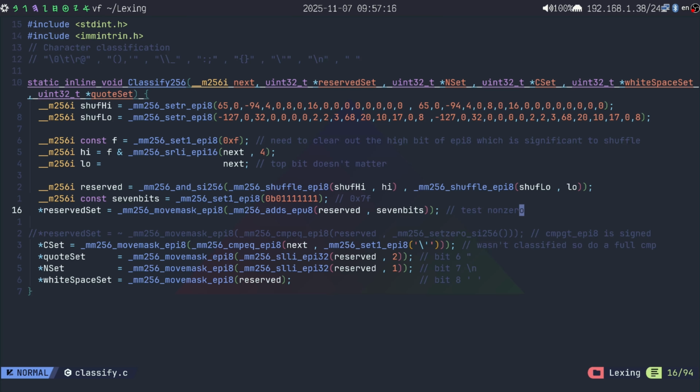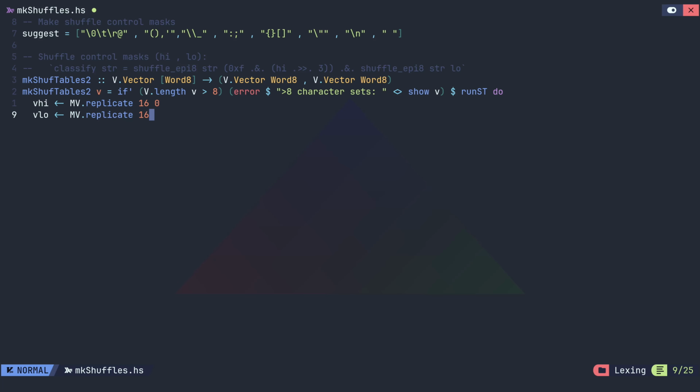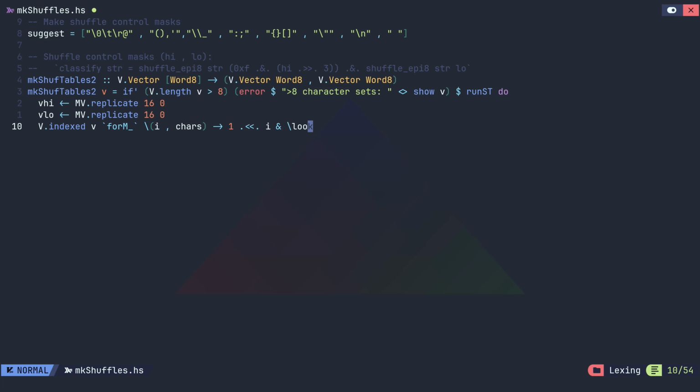Now we are finally ready to conjure up magic numbers. Since learning the top bit is ignorable, we can pre-compute shuffle controls a little differently, overlapping low and high lookups by 1 bit. We begin with 0 initialized vectors. Then, for each character, for each pair of nibble and index, bitwise OR it into the result bit set.